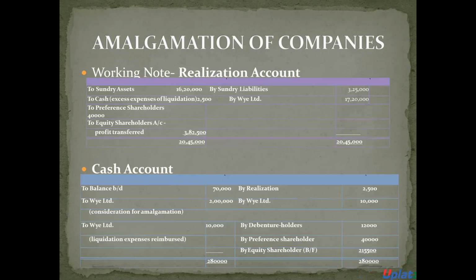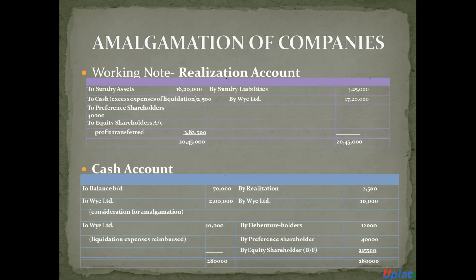So we will prepare the realization account. First, all the assets are transferred to realization account. The entry will be realization account debit to all assets account 16 lakh 20,000. All the liabilities are transferred to realization account. The entry will be liabilities account debit to realization account 3 lakh 20,000. When the expenses are paid, 2,500, the amount of expenses paid by Z Limited, then the entry will be realization account debit to cash account.